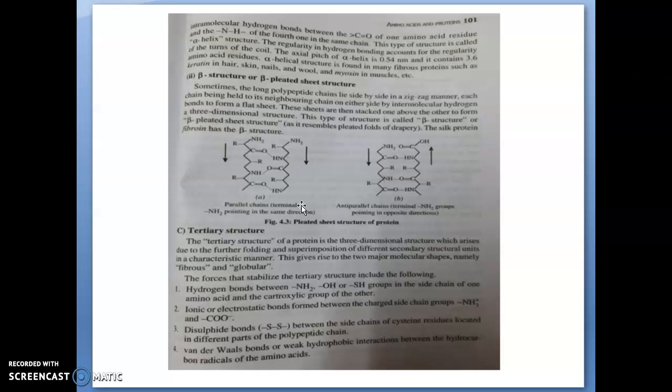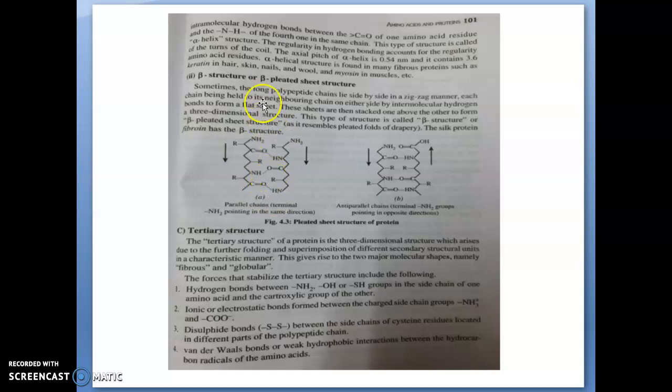So different polypeptide chains are connected by intermolecular hydrogen bonds to form a flat sheet-like structure. These sheets are then stacked one above the other to form a three-dimensional structure. Above this one another layer, and above this one another layer, like that a three-dimensional structure will form. It is called beta structure or beta pleated sheet structure. This beta pleated sheet structure is seen in silk protein.